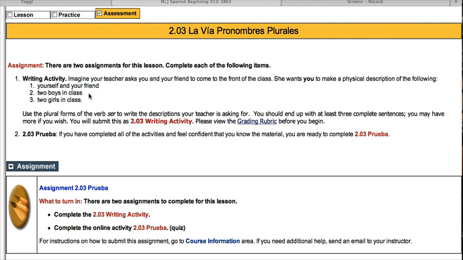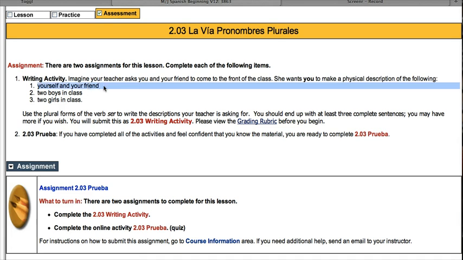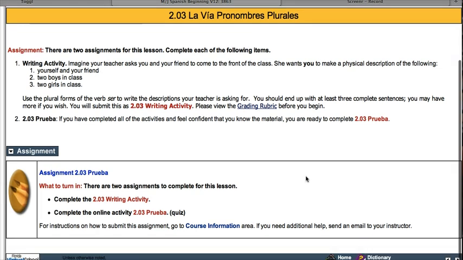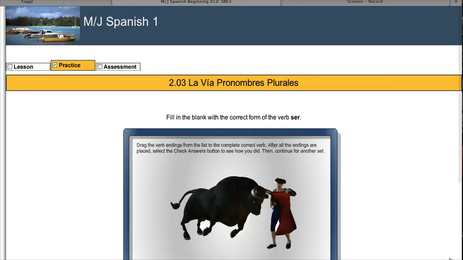It says, imagine your teacher asks you and a friend to come to the front of the class. She wants you to make a physical description of the following. So yourself and your friend. So think about how would you say that first pronoun in English? If you're including yourself in the group and your friend, you would say we. So now that you know what the pronoun would be, you're going to